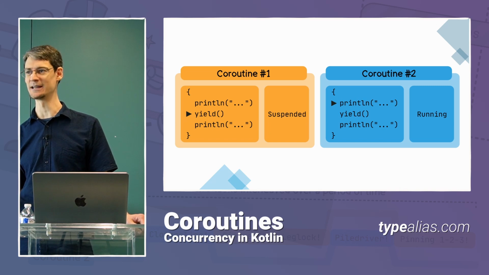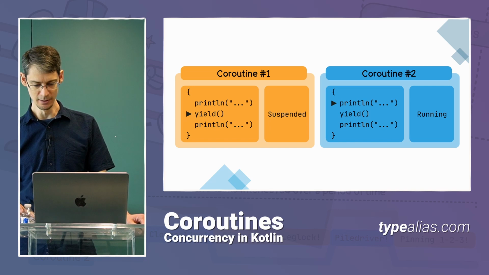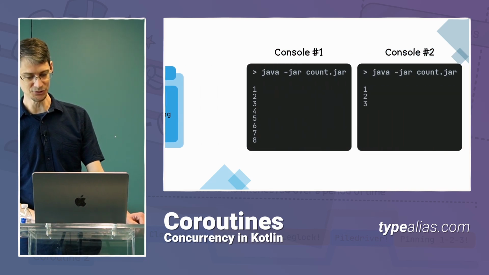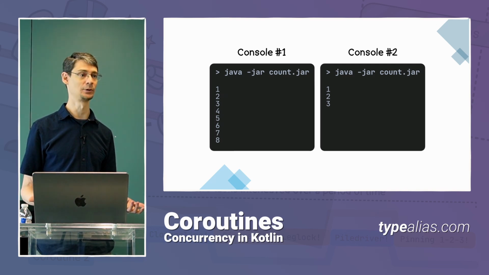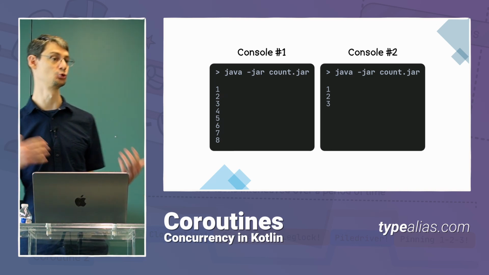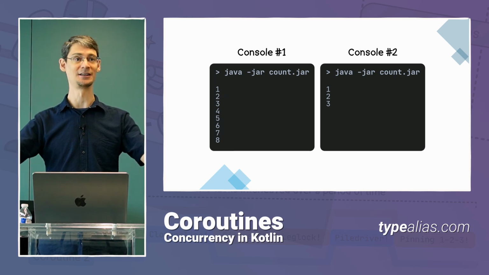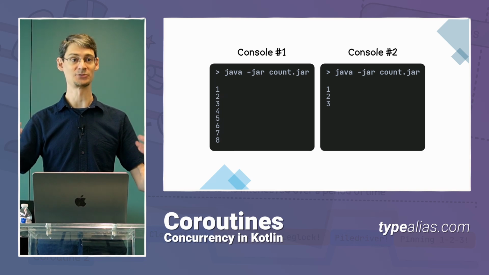This definition might sound a little amorphous at first. It feels a little hard to grasp, but you're actually already familiar with this idea at a different level. Let's say that you were to open up two different console windows, and in each console window, you were to run a command line application that simply counts from 1 to 1 million. You start both of those applications, and they're both going to be at a different point counting at the same time, right?